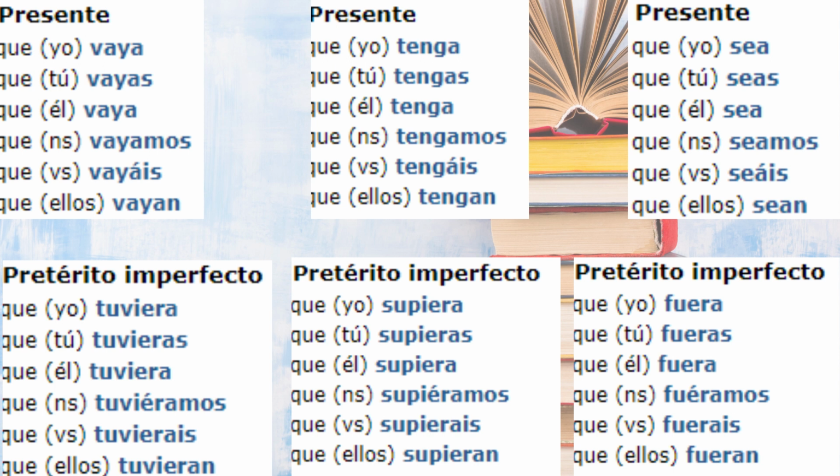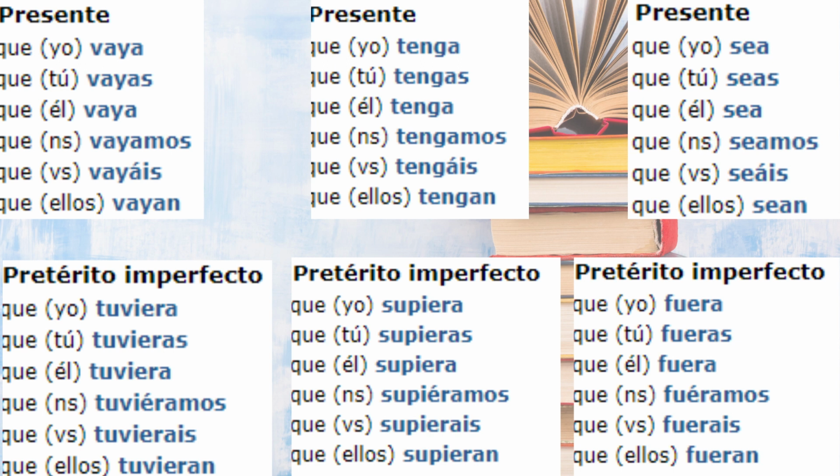Okay? And then, of course, it will be the same with, for example, the verb querer, to want something. Que yo quiera, que tú quieras, que él quiera, right? Because it's quiero in present indicative tense. Now, it will happen the same with the verb poder. It is yo puedo in present indicative tense. Therefore, in present subjunctive tense, it will be que yo pueda, que tú puedas, que él pueda, que nosotros podamos, right?